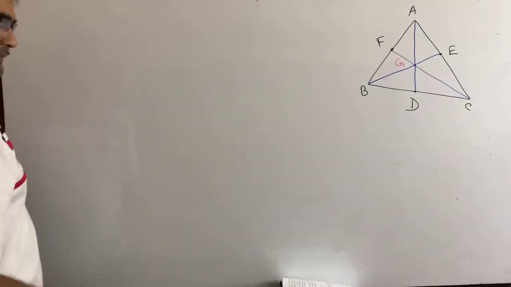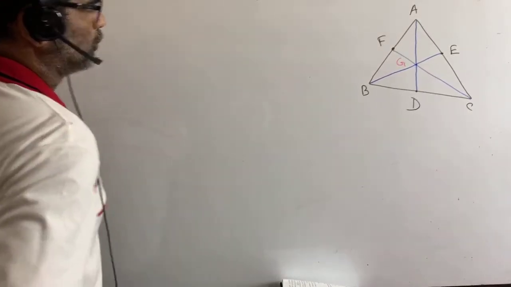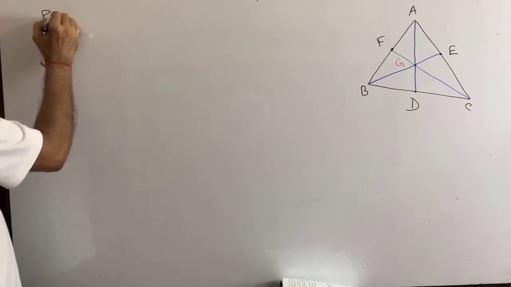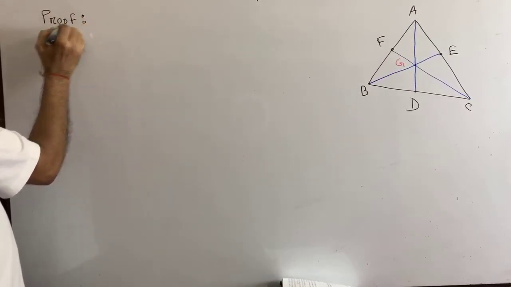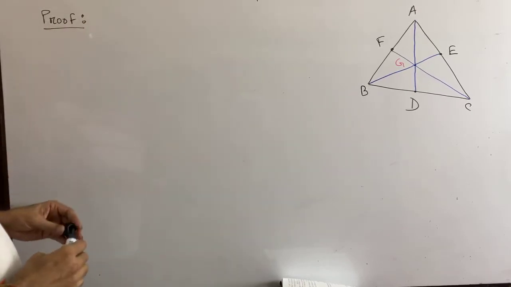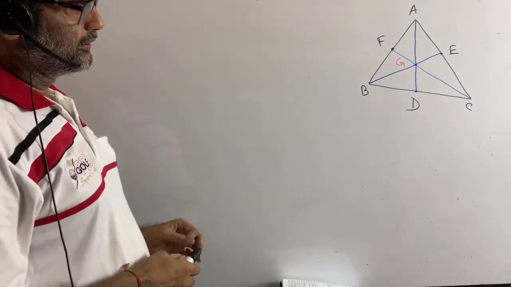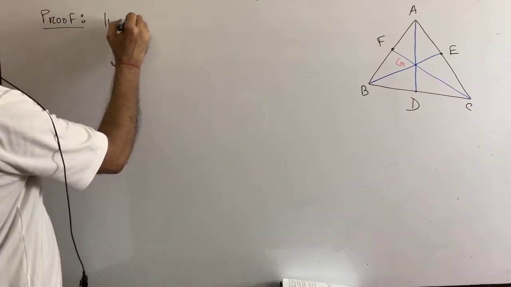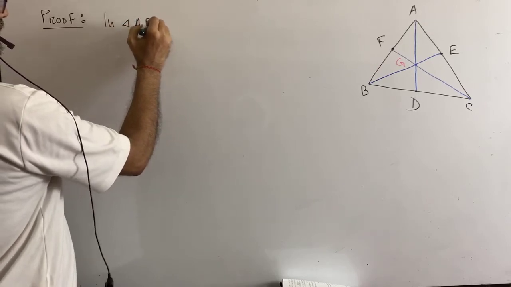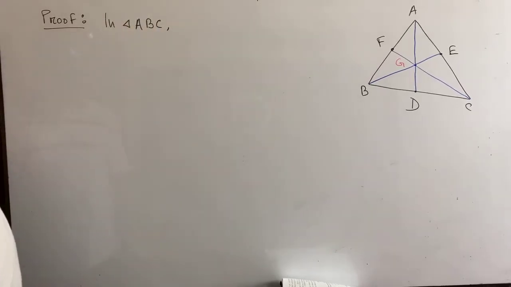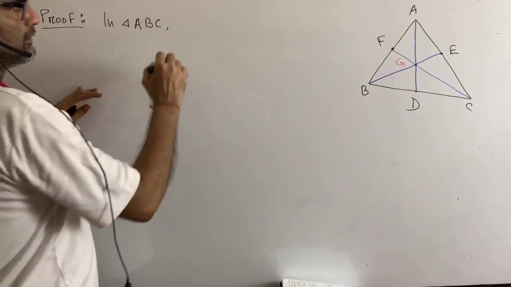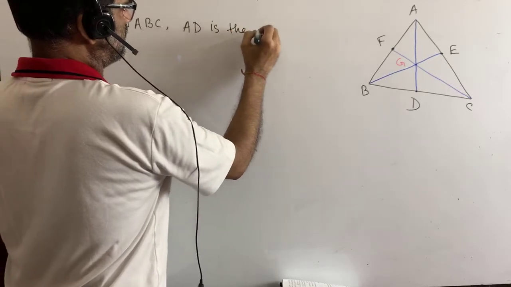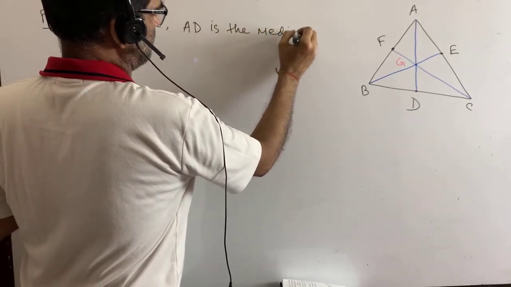Okay, now you see we are getting proof, no construction. Please pay attention here. Suppose in triangle ABC, AD is the median, right?